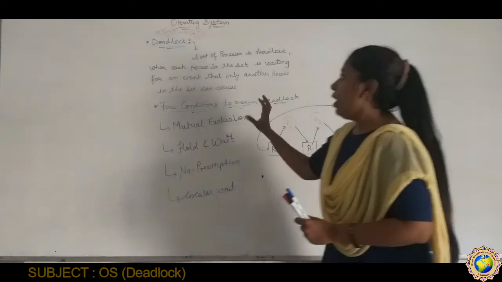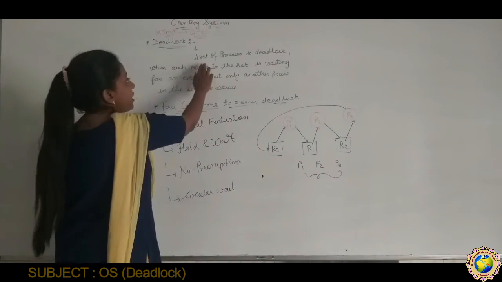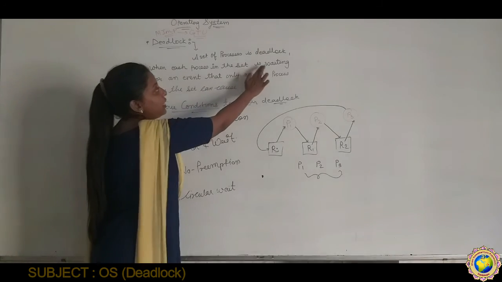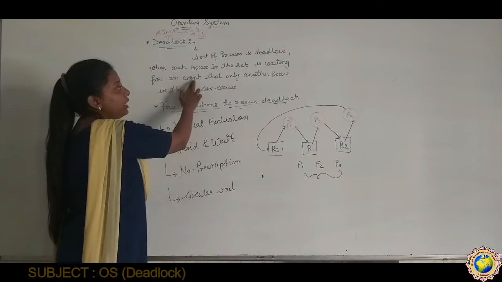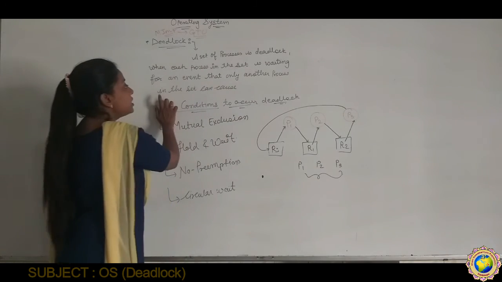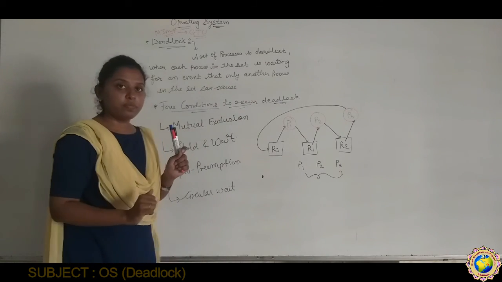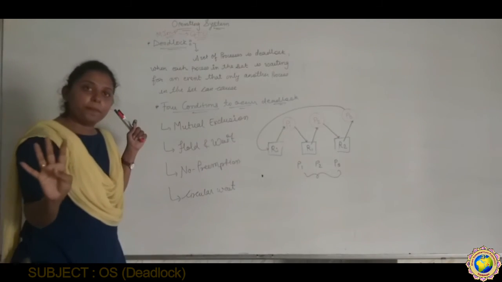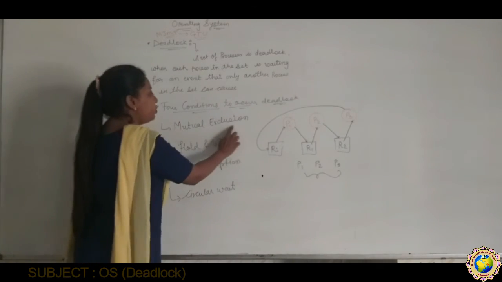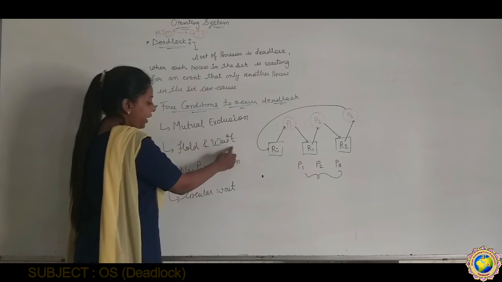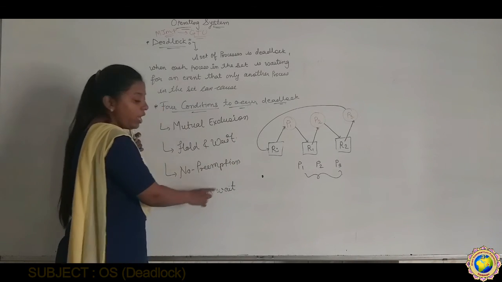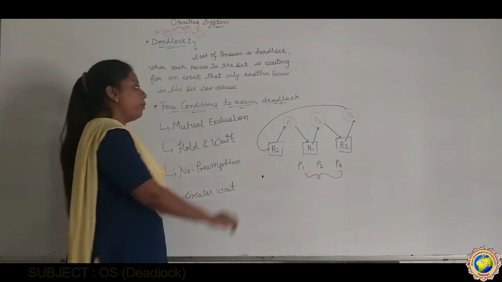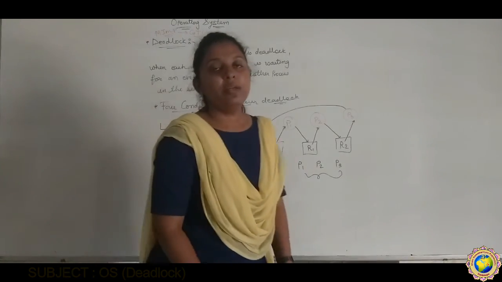So you have to keep in mind this definition: a set of processes is deadlocked when each process in the set is waiting for an event that only another process in the set can cause. And there are 4 conditions: mutual exclusion, hold and wait, no preemption and circular wait. Okay? Hope you understand this topic. Thank you.